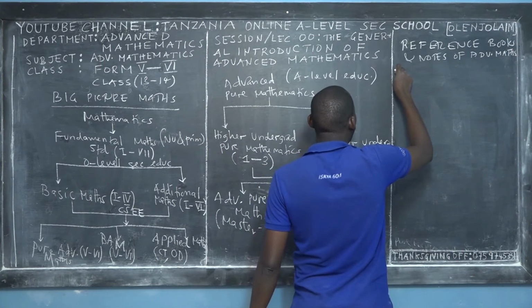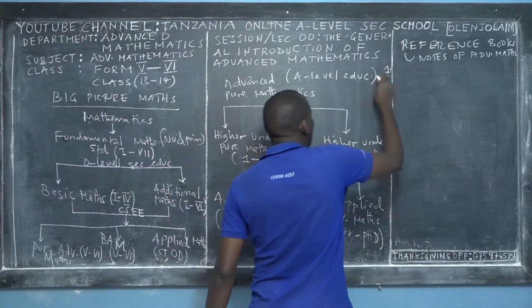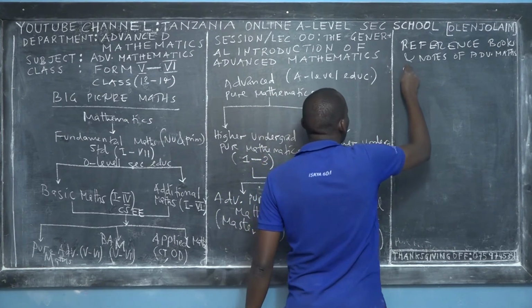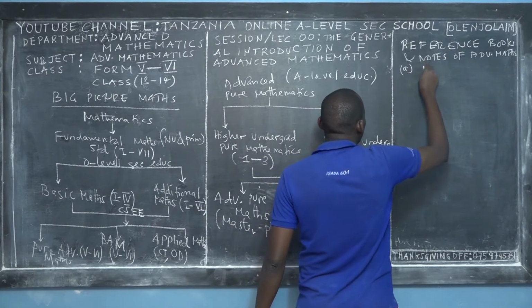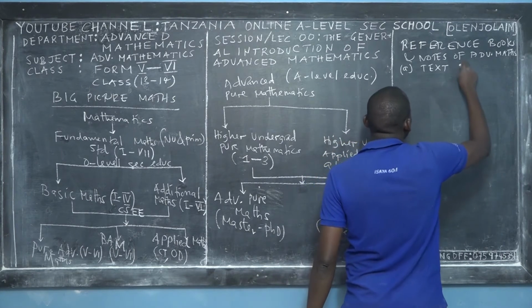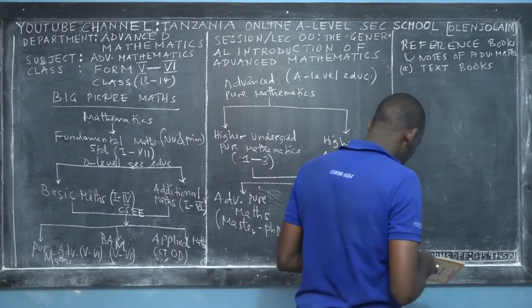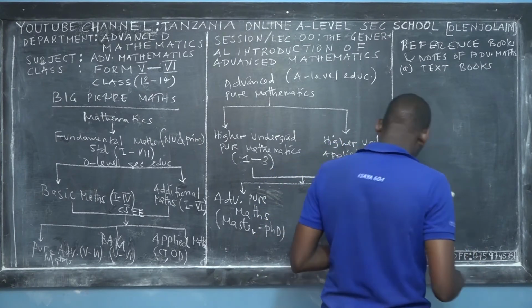So you have several reference books. I've selected some of them. I can categorize them into 2 branches. The first branch, I would like to present to you, is the textbooks of advanced mathematics. Okay.